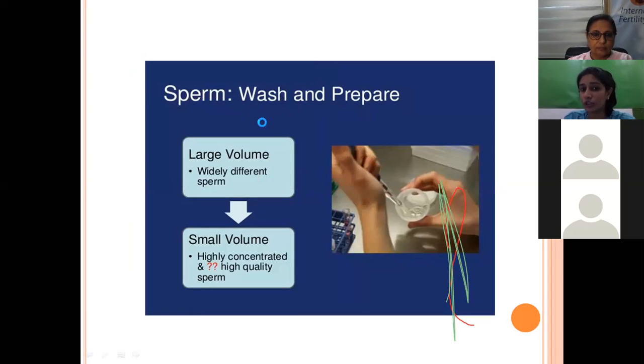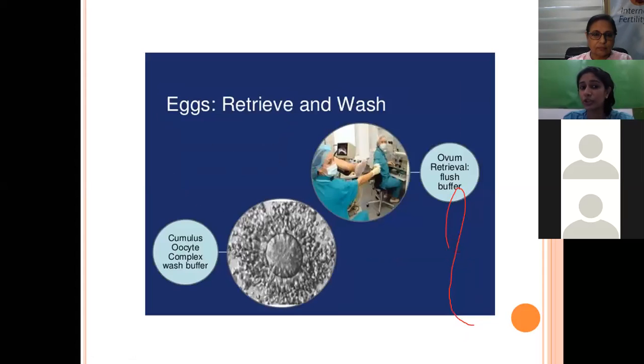Now next, this is how we do it: we just wash and prepare the sperm using the gamete media. We wash and prepare the sperm. Similarly, we wash and keep the eggs also ready for whatever manipulation we are going to do.